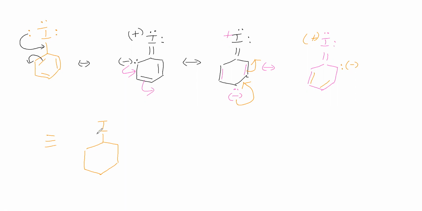Now we will see regarding the pi bonds. At this place a pi bond is present, and at this place a pi bond is not present. So what do we do? We give a pi bond to all the carbon atoms. At this place a single bond is there, but in some structures a double bond is there, so here also we give a pi bond, because these 3 resonance structures have a pi bond between carbon and iodine. Let us see how many pi bonds there are: totally 3 pi bonds and this one lone pair, so totally 8 electrons are delocalized. The delocalized electrons we give like this.